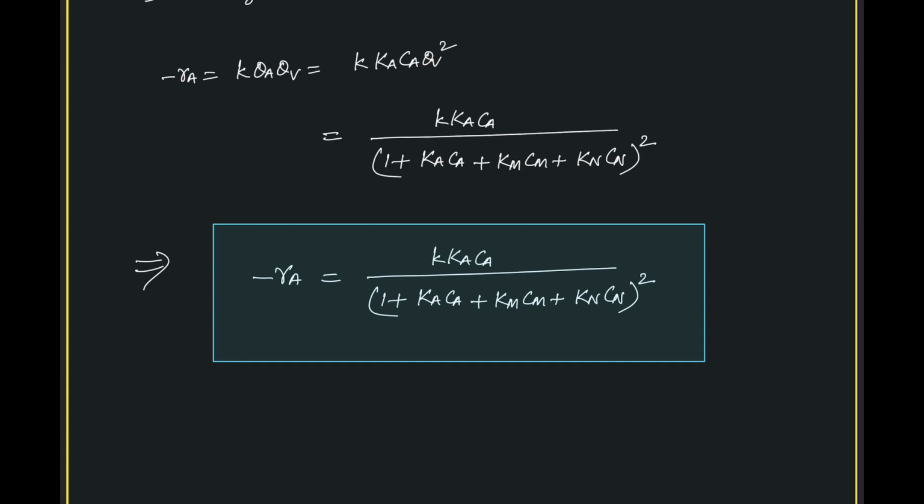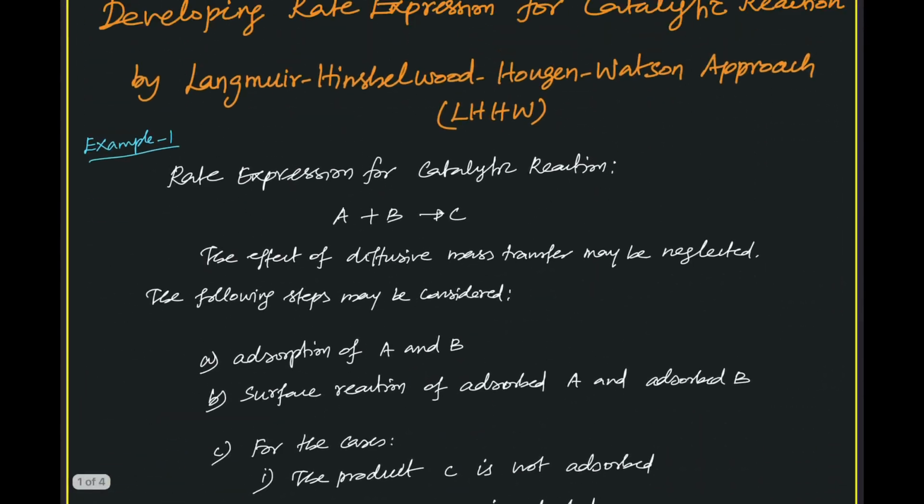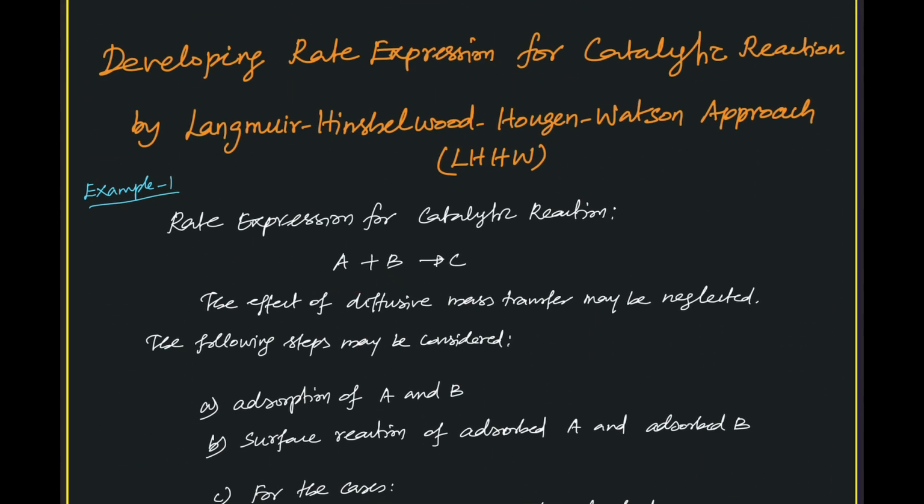So we have seen three kinds of models, three end expressions. The very first one is about the second order reaction, A plus B giving rise to C. The C may be adsorbed or may not be adsorbed.